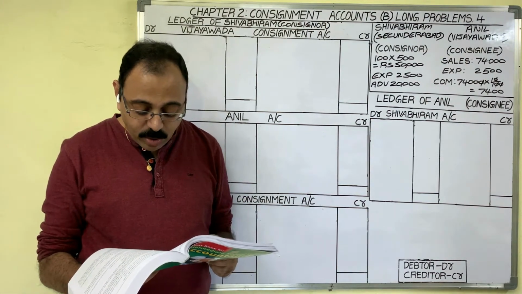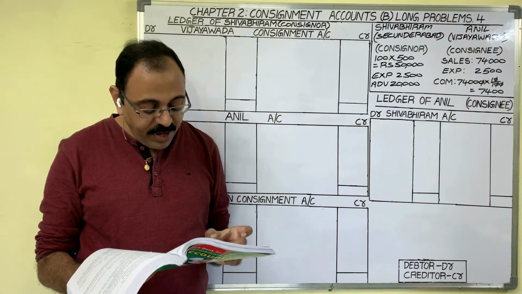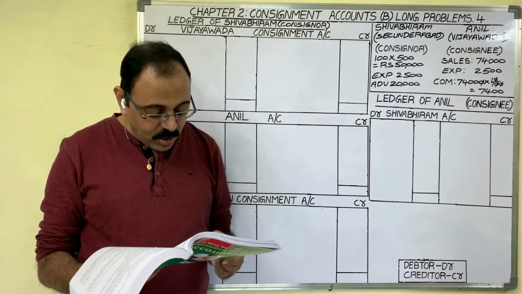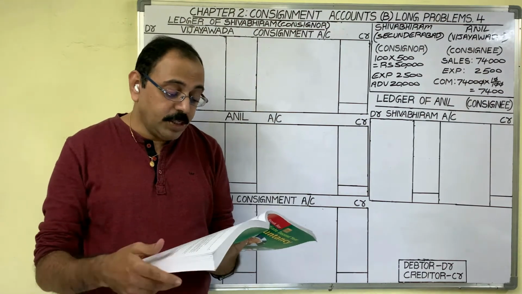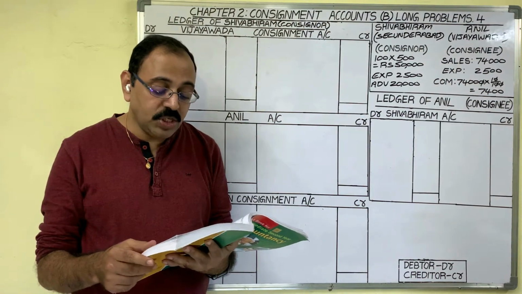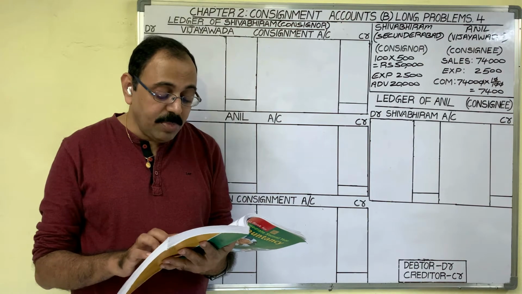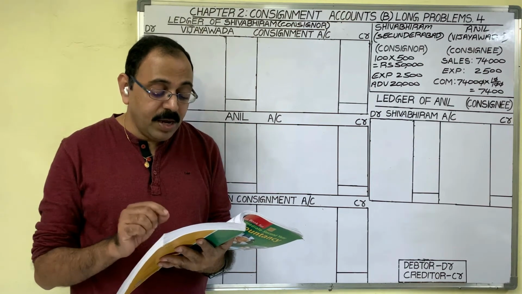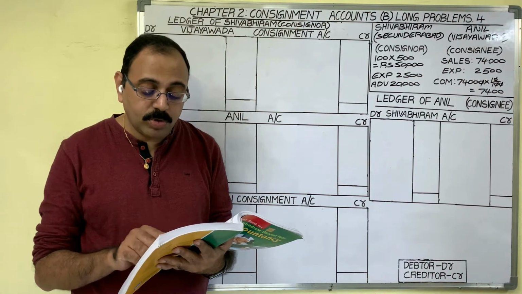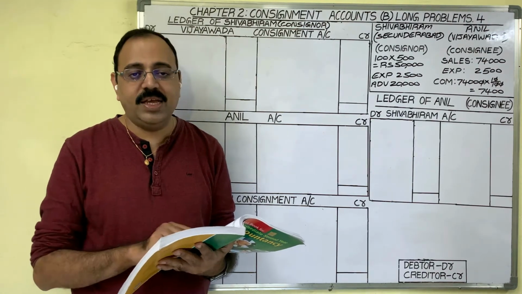Shivabhiram received account sales from Anil containing the following particulars. Gross sale proceeds are 74,000 rupees. Transportation and warehousing charges 2,500. Commission charged at 10% on gross proceeds. Prepare necessary ledger accounts in the books of consignor and consignee.